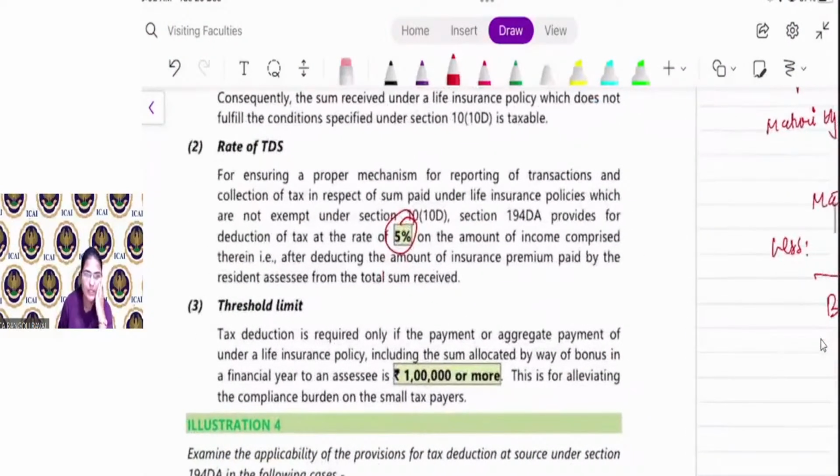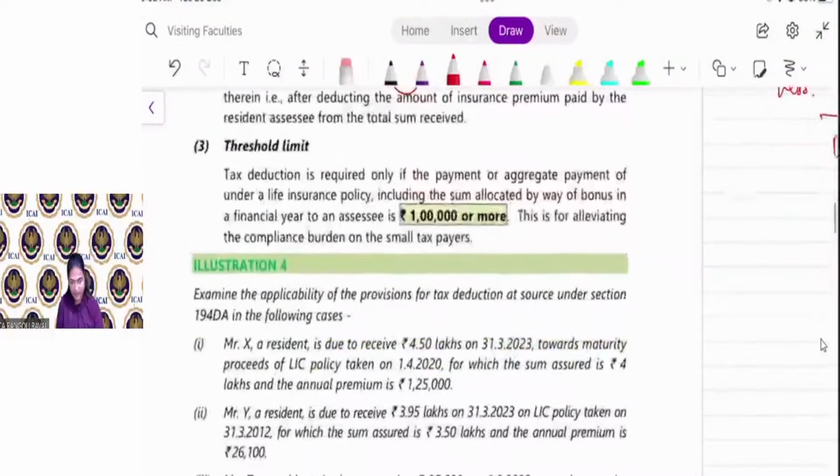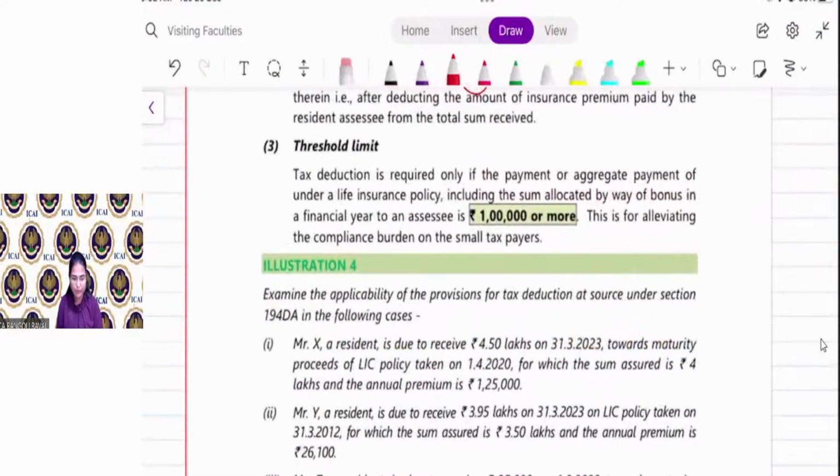The rate of TDS is 5% on the amount of income comprised therein, that is the maturity proceed minus insurance premium paid by the resident assessee. Threshold limit is 1 lakh. If the maturity proceed is less than 1 lakh, even if it is not exempt under 10(10D), TDS is not required to be deducted. Let us discuss illustration 4 for better understanding.